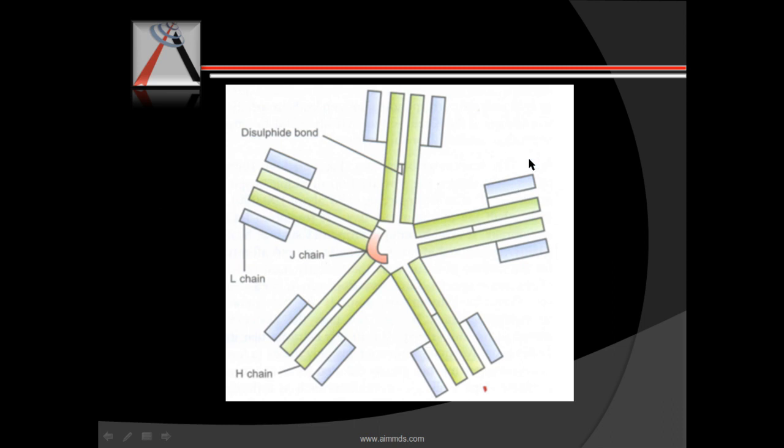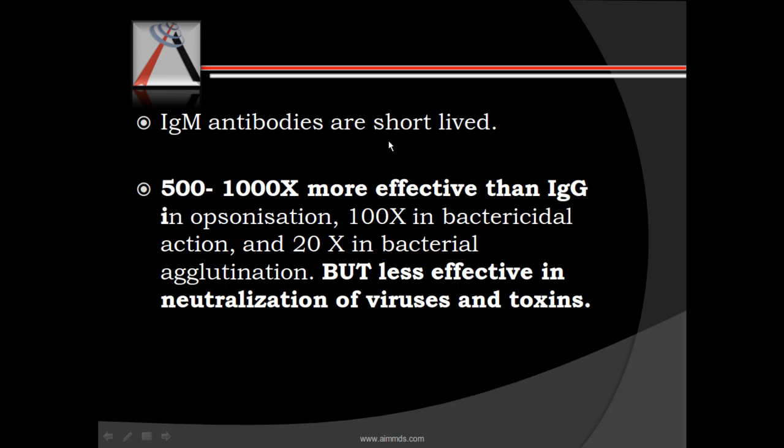This is the structure of IgM. These are the 5 molecules joined together by J chain. Now, IgM antibodies are short-lived. So, if we see IgM antibodies, that indicates that there was a recent infection.